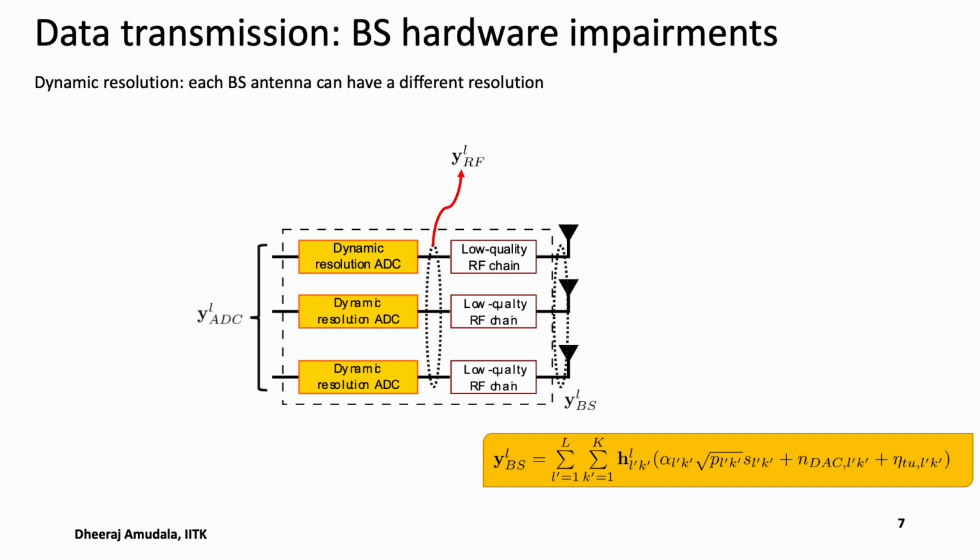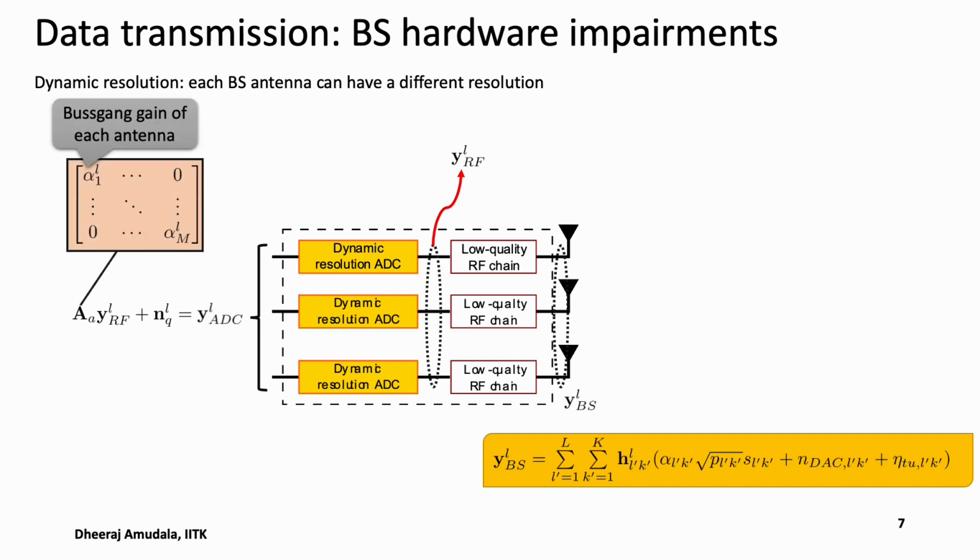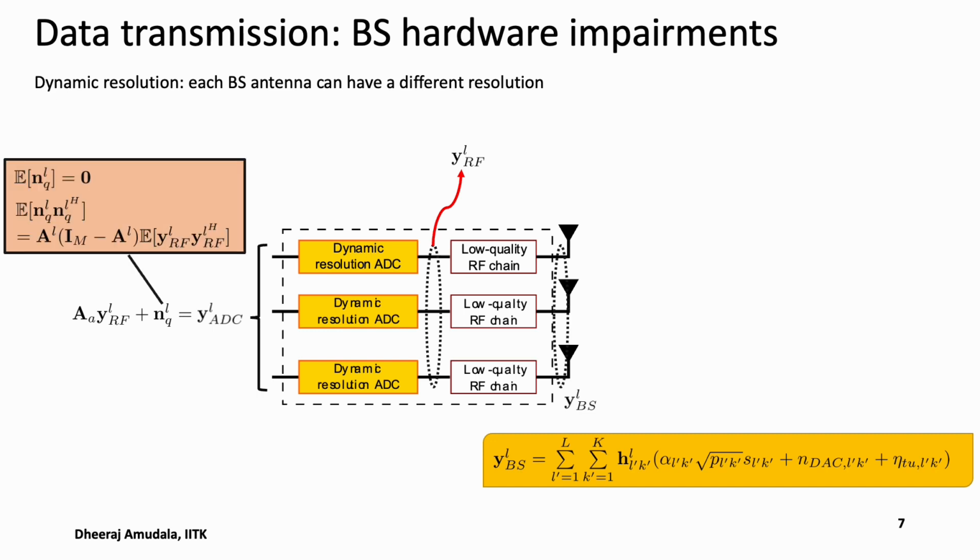So the output of this ADC is given by this y_l_ADC, which according to the Bussgang model is given as this. Here the matrix A_lk is defined like this, where each element of it denotes the Bussgang gain corresponding to that particular ADC of that antenna. And n_Q_l is the additive quantization noise, which has zero mean and is uncorrelated with the input signal, and it has the following statistics. So this signal is then processed by the base station and the CNC.